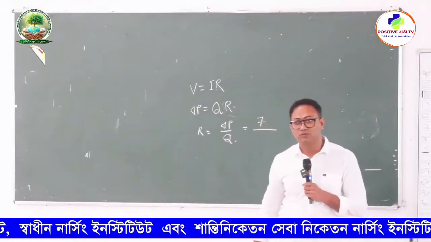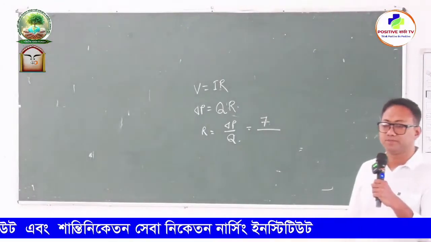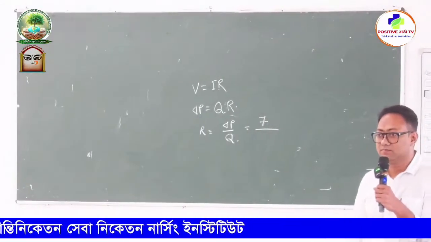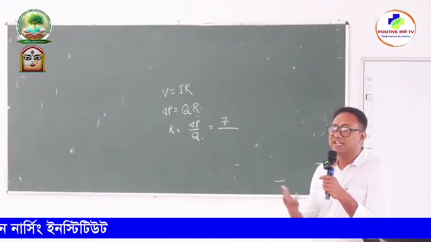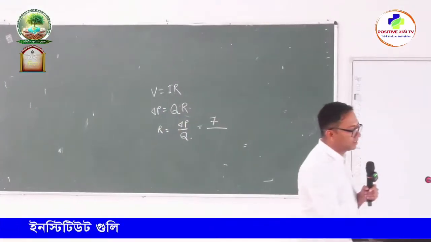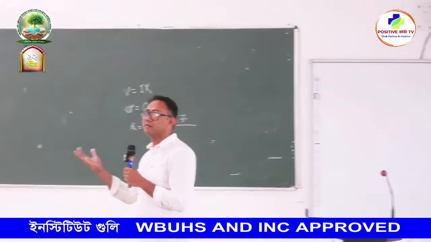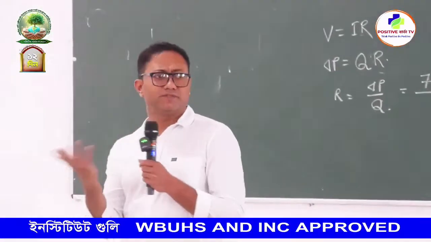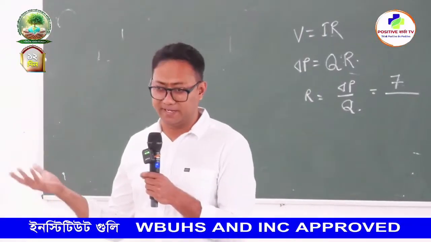What is Q? Blood flow. What is its value normally? This blood flow is actually, yes, cardiac output. Very nice. This flow is actually cardiac output, which is 5 liter per minute. For both the ventricles, whether left ventricle or right ventricle, your cardiac output is 5 liter per minute.